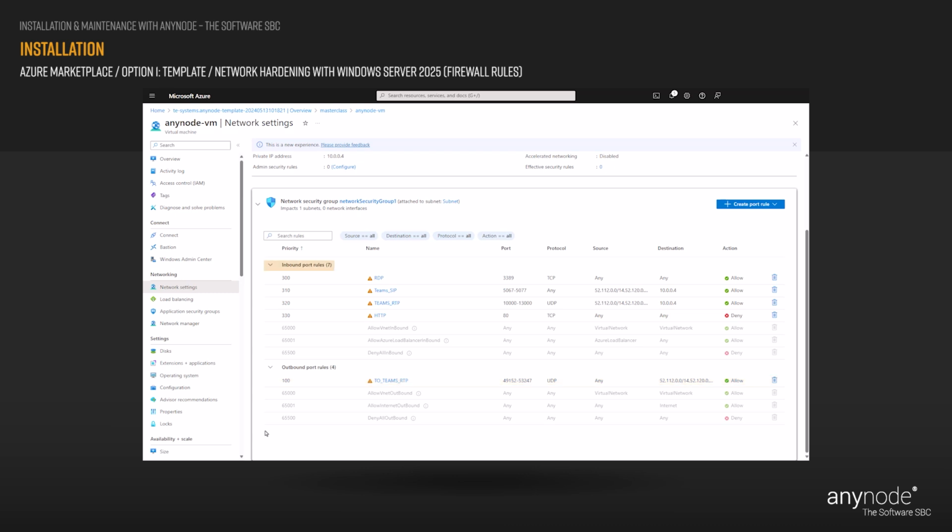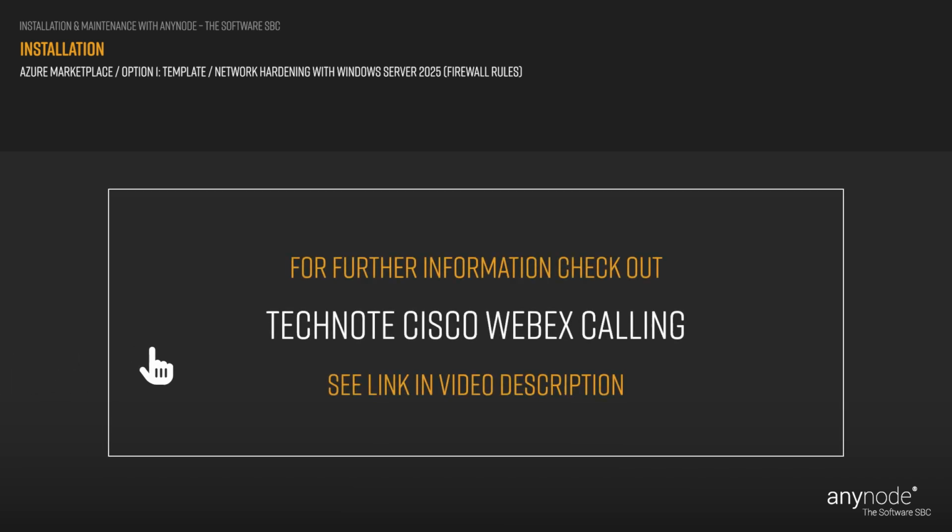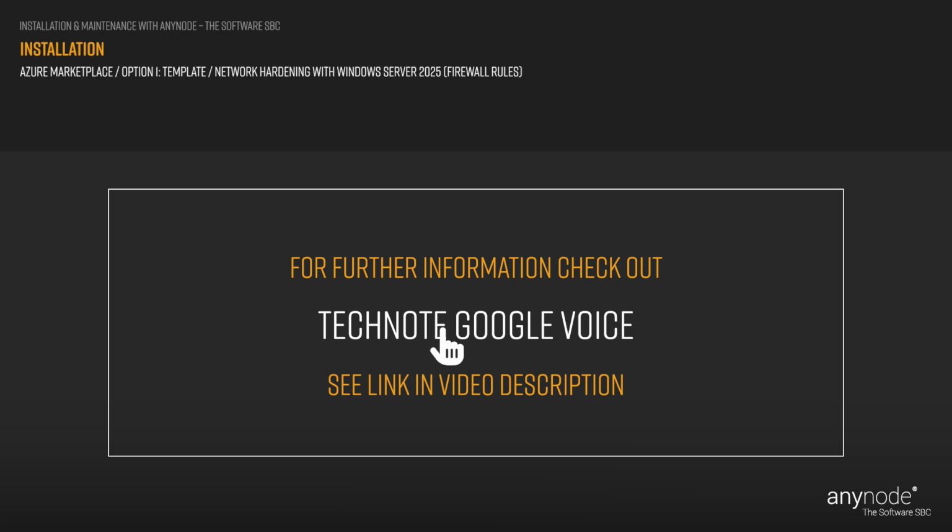To configure firewall rules for using other services with any node in Microsoft Azure, you need to allow inbound port rules from specific ports. Please refer to our specific guides for Zoom Phone, Cisco WebEx, and Google Voice, as they contain detailed information about the ports used for each service.